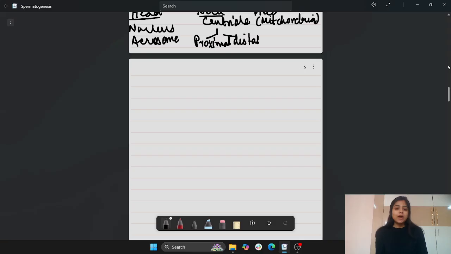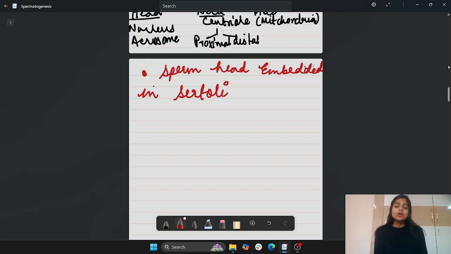Okay. So after this process of transformation, or we can say differentiation, has taken place, what we see is the sperm head embedded in Sertoli cells. Why? Because as this transformation is taking place, most of the things are getting absorbed by the Sertoli cells. We have learned that Sertoli cells have a variety of functions. One of the functions is to absorb the part that is being shed during the process of spermiogenesis, right?